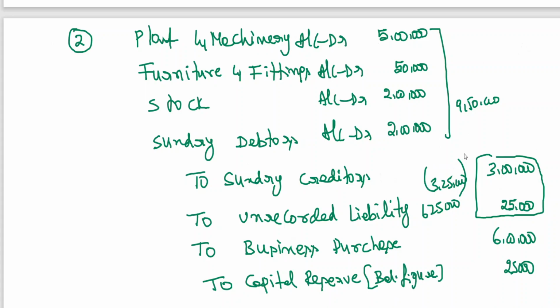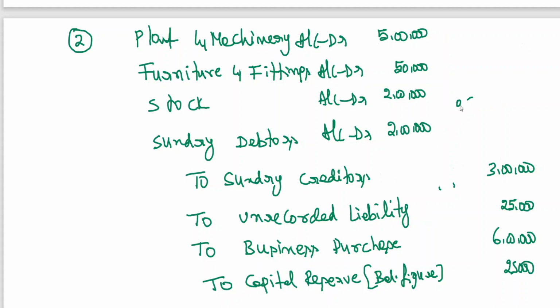This is just for explanation. In future, when you are writing the entries, you just do one thing. If debit side is showing more, capital reserve. If credit side is showing more, you debit goodwill. Here we'll be writing capital reserve, here we'll be writing goodwill, as the balancing figure. Clear to all of you?